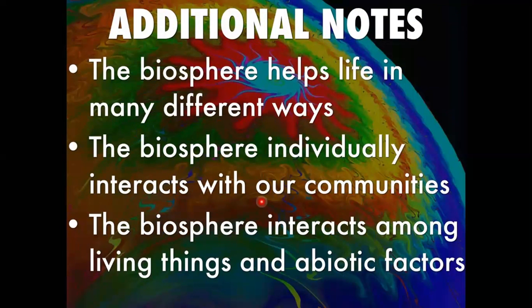And what are the additional notes on the biosphere? The biosphere helps people in many different ways. The individual interacts with our community, and the biosphere involves interaction among living things and biotic factors. Non-living things such as land, water, and air make up the abiotic environment. And all living organisms, mainly plants, animals, and humans, make up the biotic environment. Okay, children, there are two types: biotic and abiotic environment.